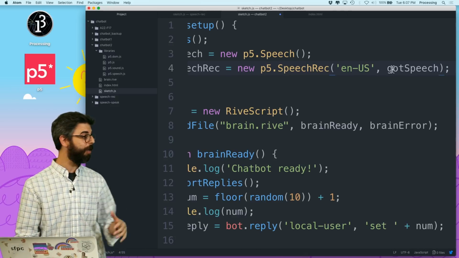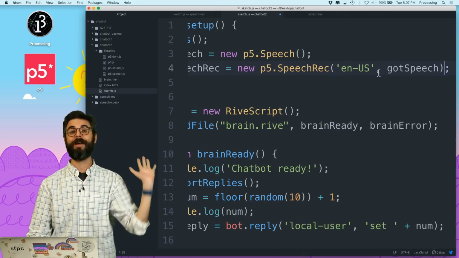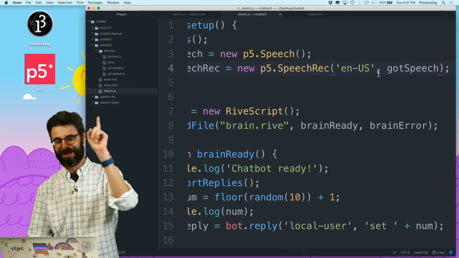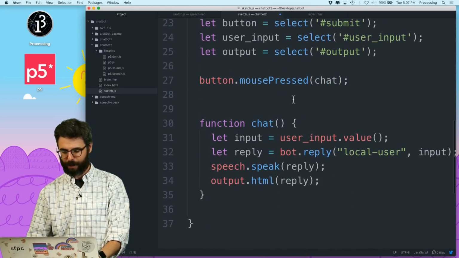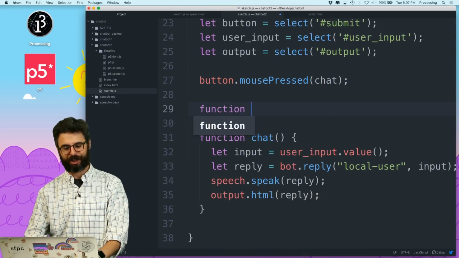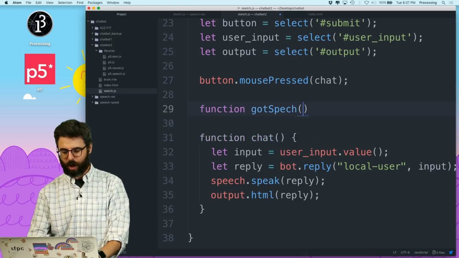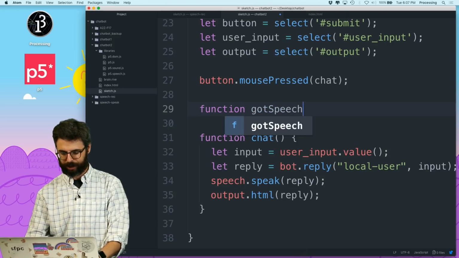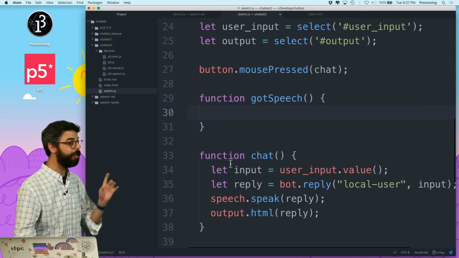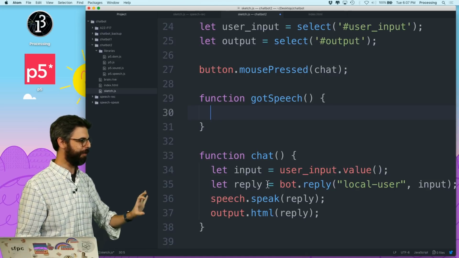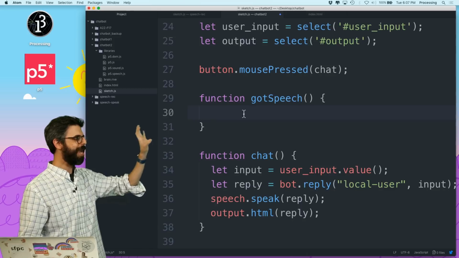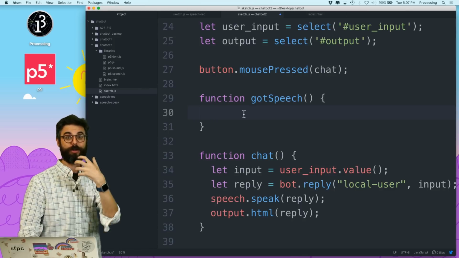You could set it to a different language. There's other ways to set this stuff. You can see my full p5.SpeechRec tutorial for it. What I need to add now is a callback. I'm going to add it down here near the chat callback because ultimately, got speech. Ultimately, what I want to do is instead of when I press the button to submit something, I want to submit something for when I've heard from the user, me.